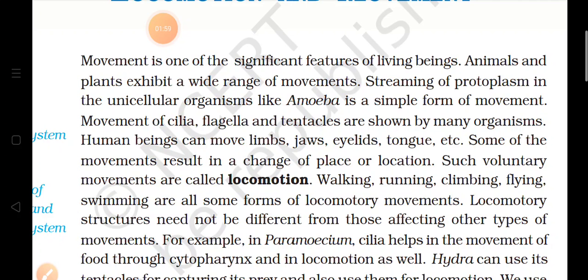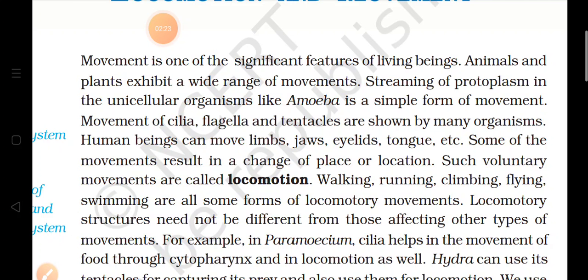Eyelids, the lids present on the eyes, also show movement. And the tongue, when we speak or swallow food, also shows movement. So some type of movement is shown by any part of our body, and these movements sometimes result in a change of place also.